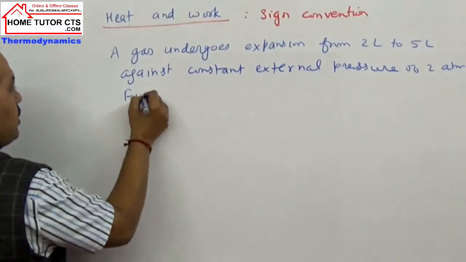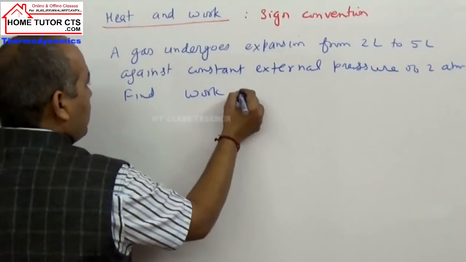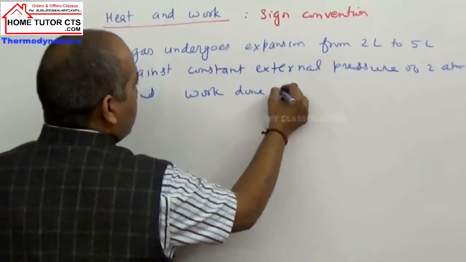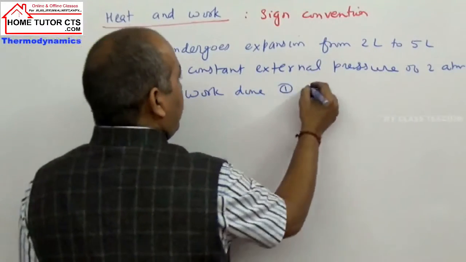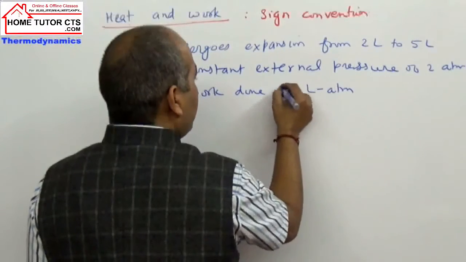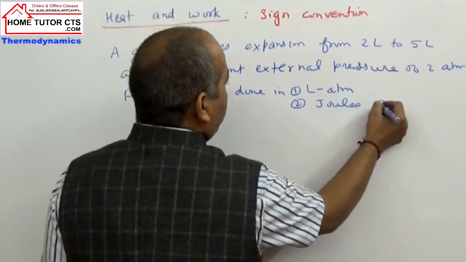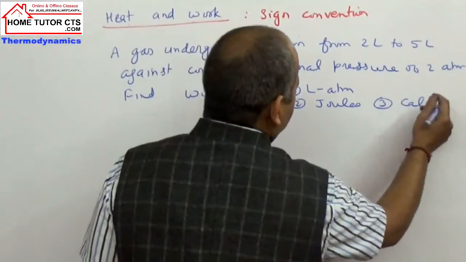Then find the work done. First we take the work done in liter atmosphere, second in joules, and third in calories.